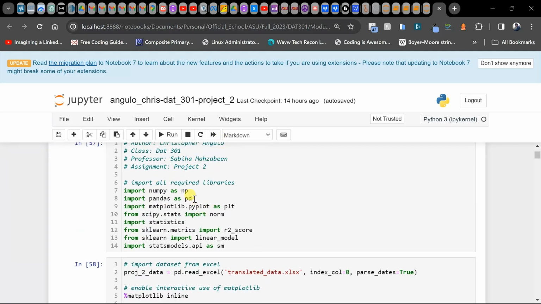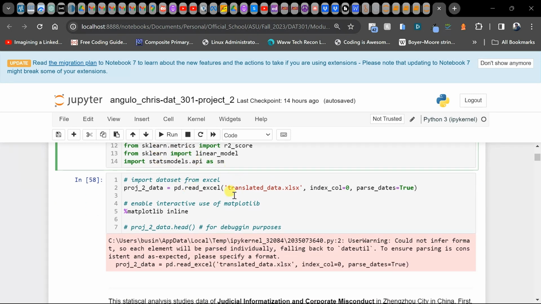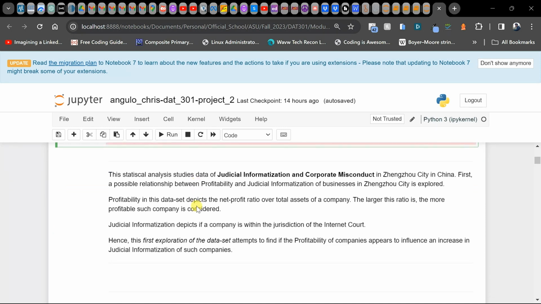First thing I do is import everything I'm going to need: NumPy, pandas, matplotlib, stats, SciPy stats, sklearn, and statsmodels. Here I go ahead and read the Excel file. Then I enable matplotlib inline so that I can see the graphs here in the Jupyter notebook. Now I'll go ahead and introduce the study.